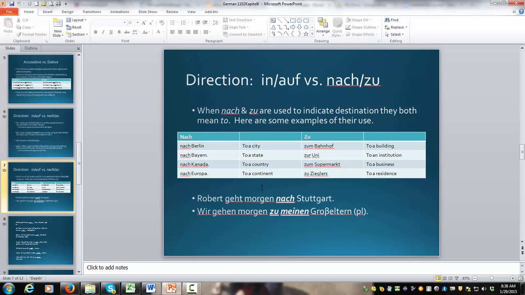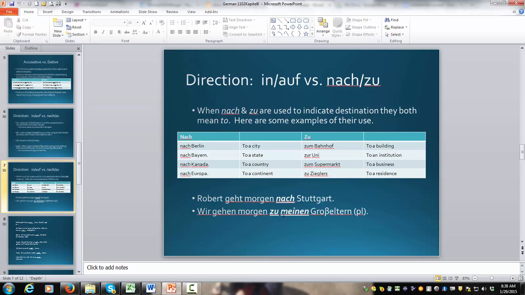Zu Hause is going to be at home, so that is kind of the rare exception. Zu is used for other ones: zum Bahnhof, zur Uni, zum Supermarkt, zu Zieglers. So recall that zu is by itself a dative preposition. So zu dem Bahnhof, zu der Uni, zu dem Supermarkt. Okay, so the article needs to reflect the dative change for that object.